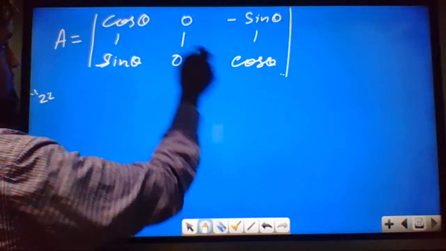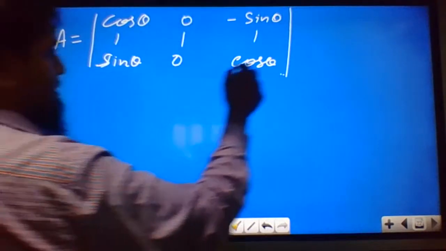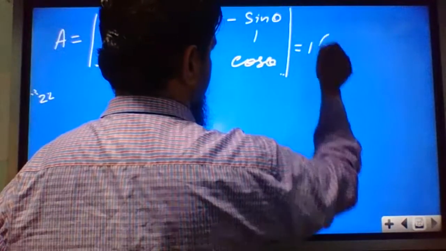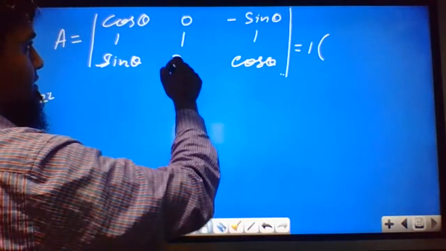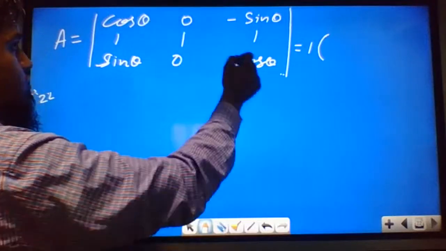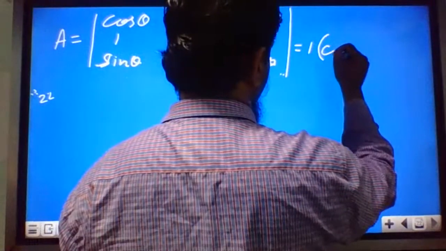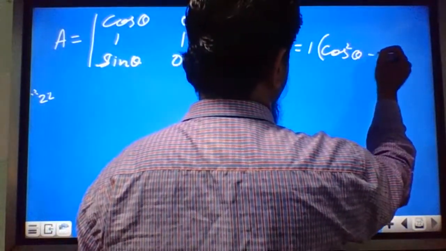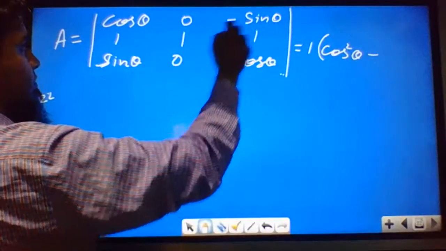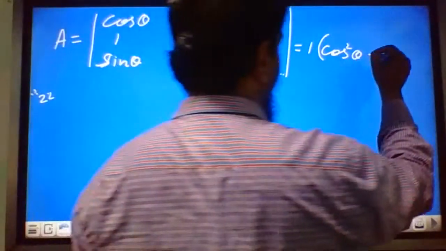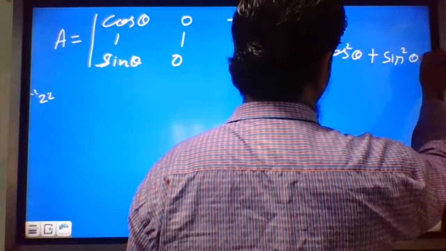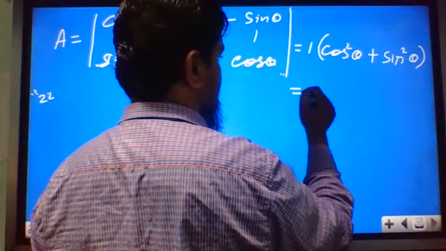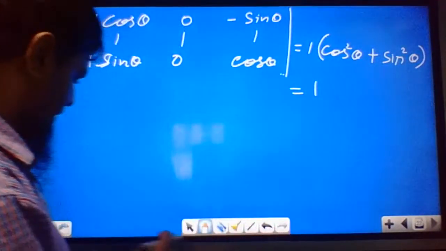If you cancel this row and column, what do you get? 1 into (cos square theta minus of minus sin square theta), so you get plus sin square theta. What is sin square theta plus cos square theta? 1. So you are getting the value 1.